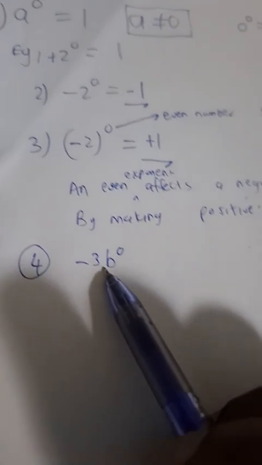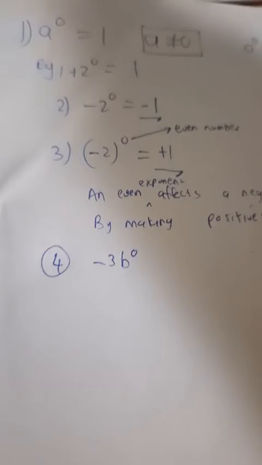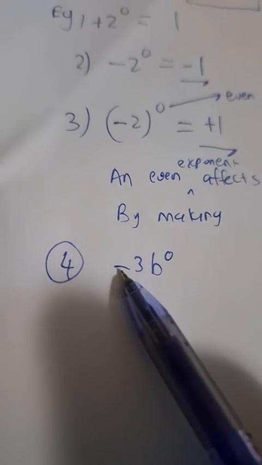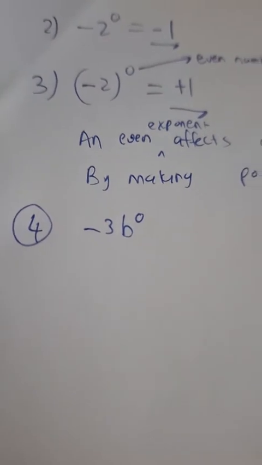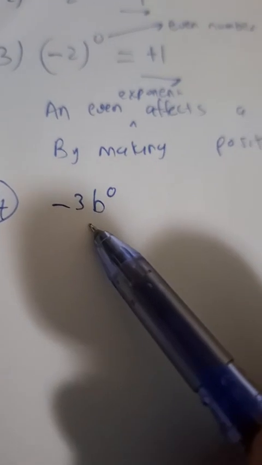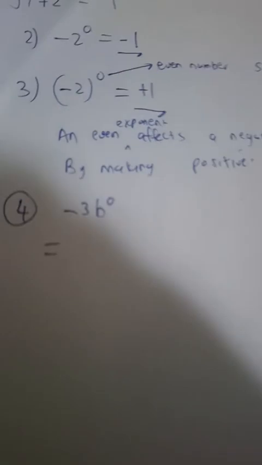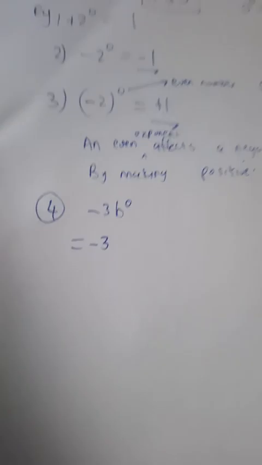Okay, look at this one. Negative 3b to the power 0. Who is affected by the 0 exponent? Is the sign affected? Is the numerical value affected? Is b affected? You are 100% on point. The 0 exponent affects b. So basically, what we are saying is, this negative is not affected. It will stay like that. The 3 is not affected. It will stay like that. The b is affected. We change it to 1.